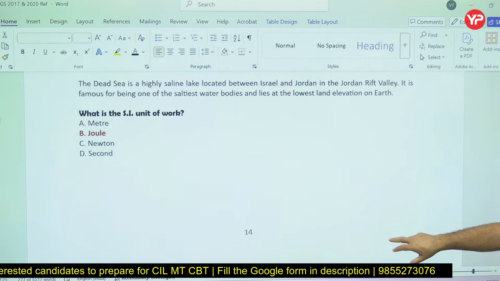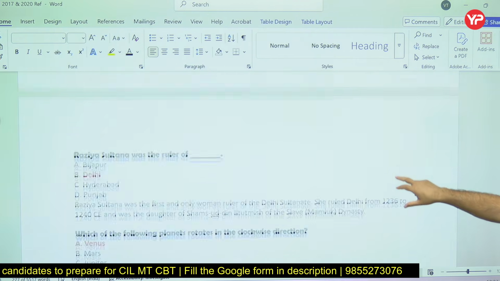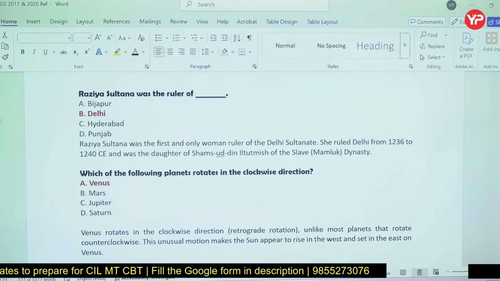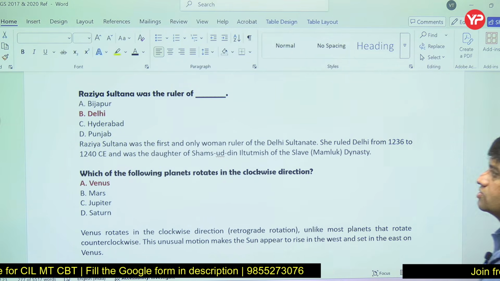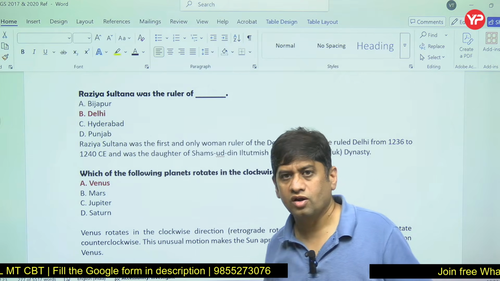It is placed. So work ka unit is Joule. Razia Sultan was Sultanate, Delhi Sultanate. So Razia Sultan was ruler of Delhi Sultanate.